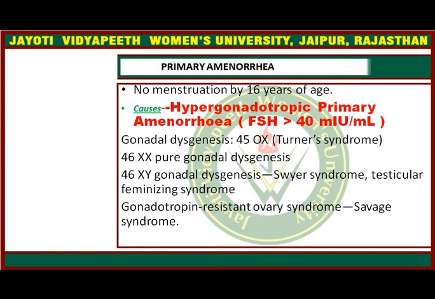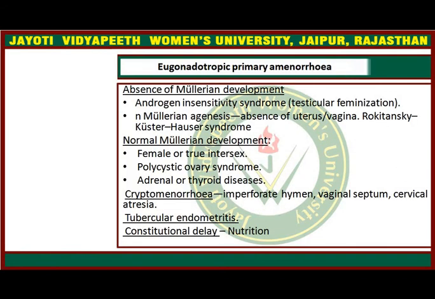Next is eugonadotrophic primary amenorrhea, where there is absence of Mullerian development. Testicular feminization syndrome, that is androgen insensitivity syndrome, also comes under this.